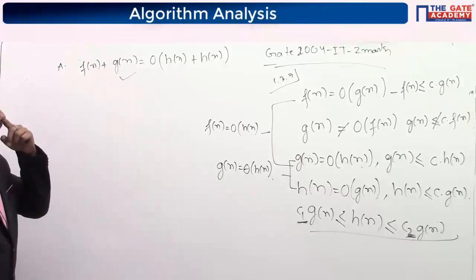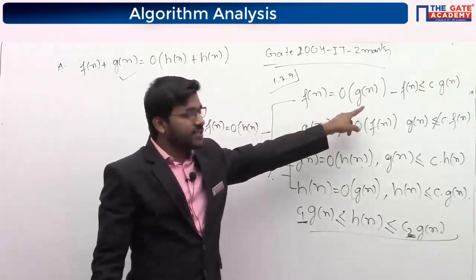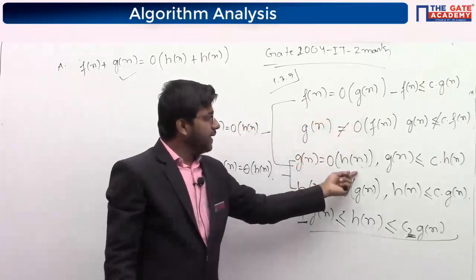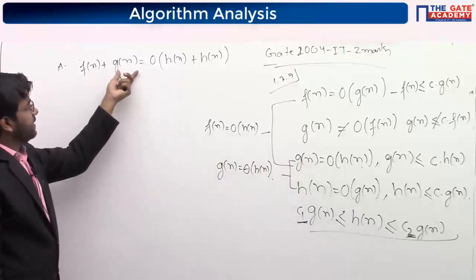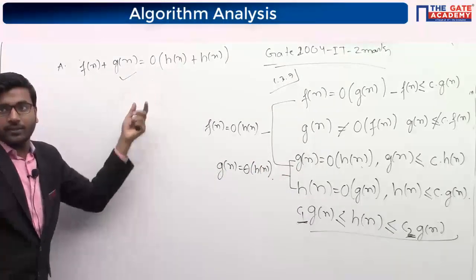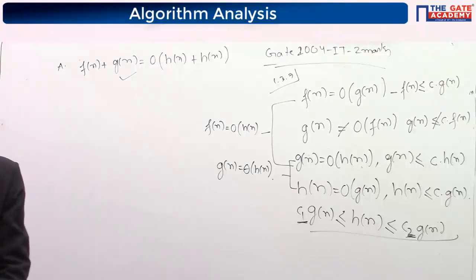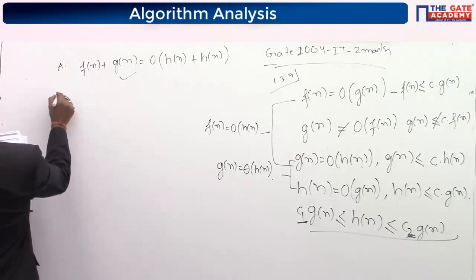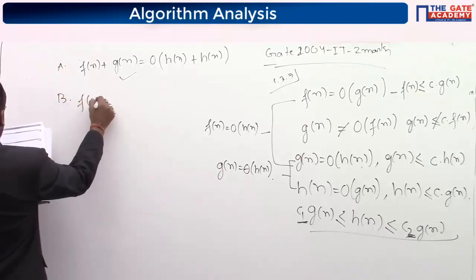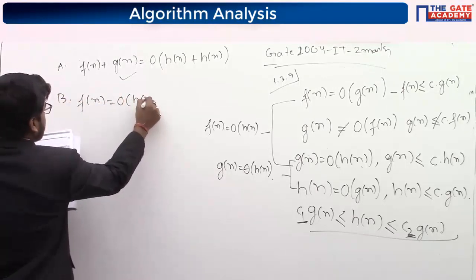Is it clear, this one? Fn is smaller than Gn and Gn is smaller than Hn. It means Fn is also smaller than Hn and Gn is also smaller than Hn. Is it clear, this one? First point. Second, B, Fn is equal to big O of Hn.